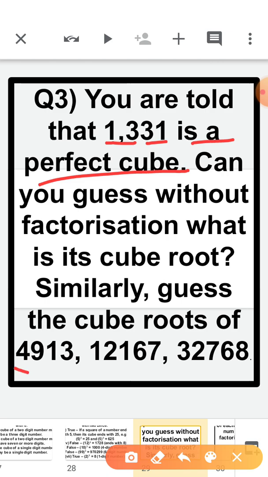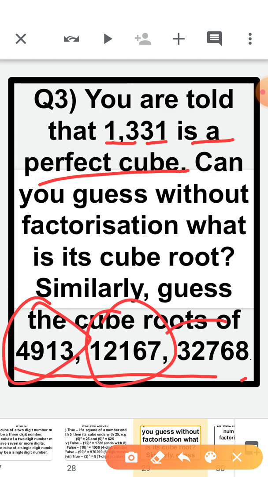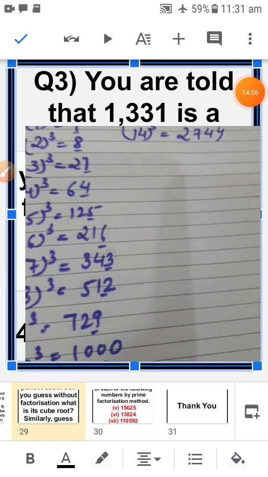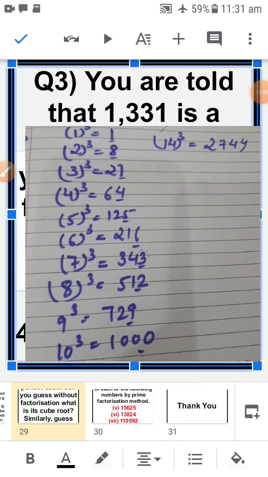Similarly, a few more numbers are there. After that you need to find out the cube root of all the numbers, children. So let's solve this question in the notebook. Okay, for this question we have to use this table.